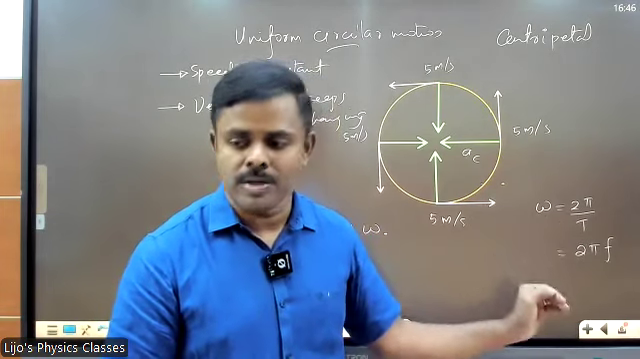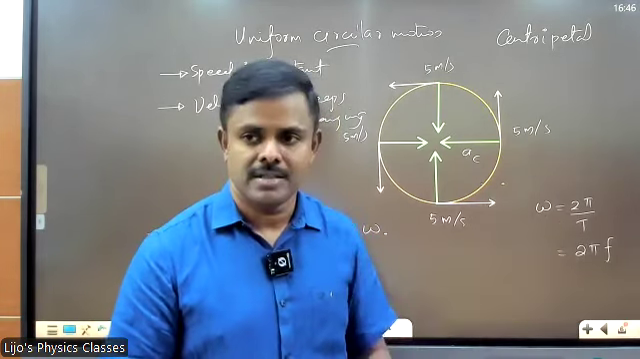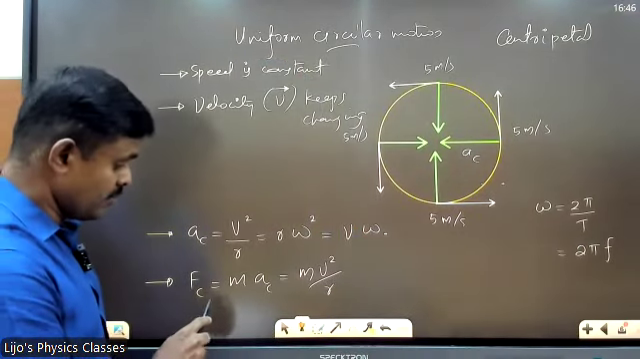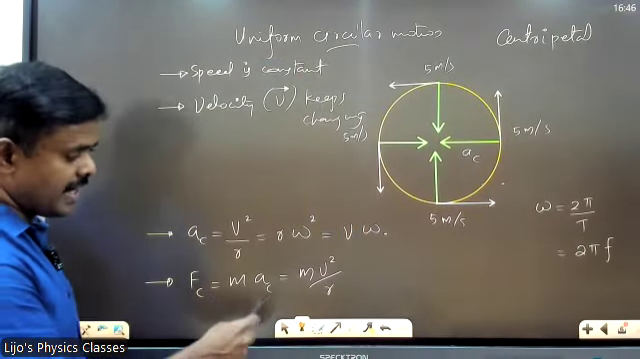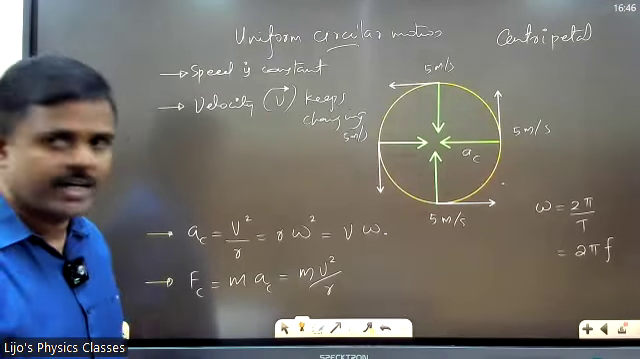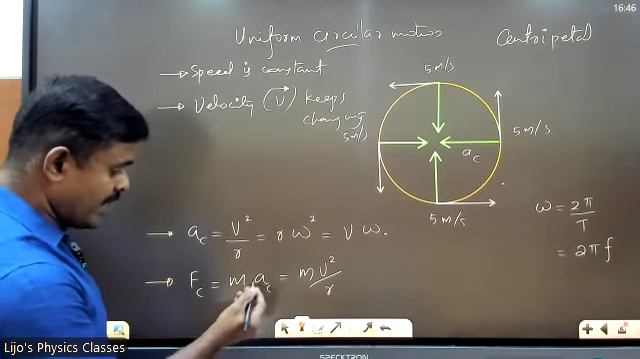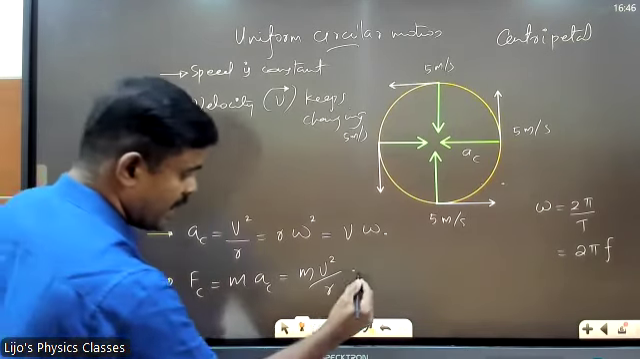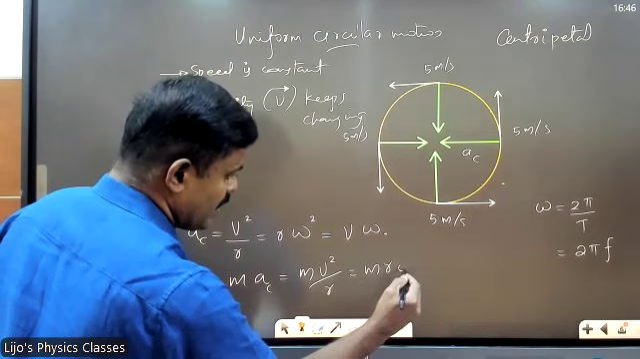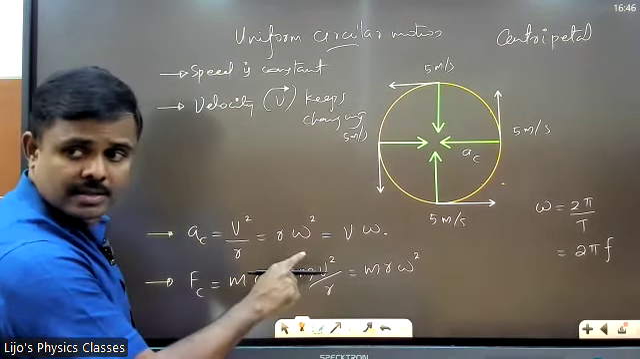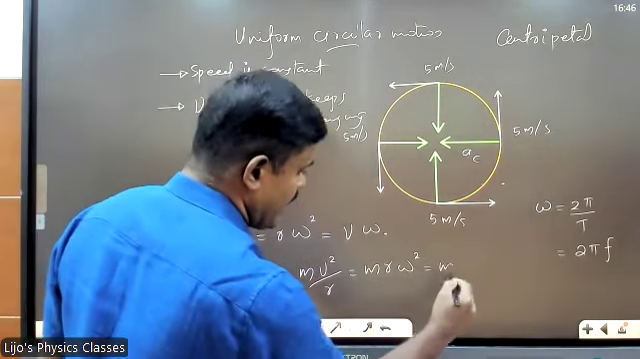Frequency is the number of revolutions in a second. Got it? And I told you this is the equation for centripetal force, m a_c, which is mv square by r. I simply put a_c as v square by r, or I can write m r omega square, or I can write it as m v omega.